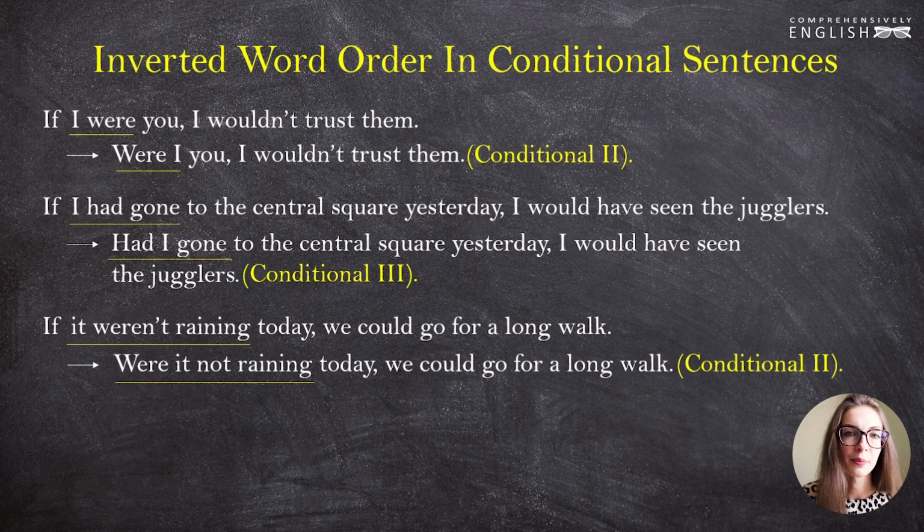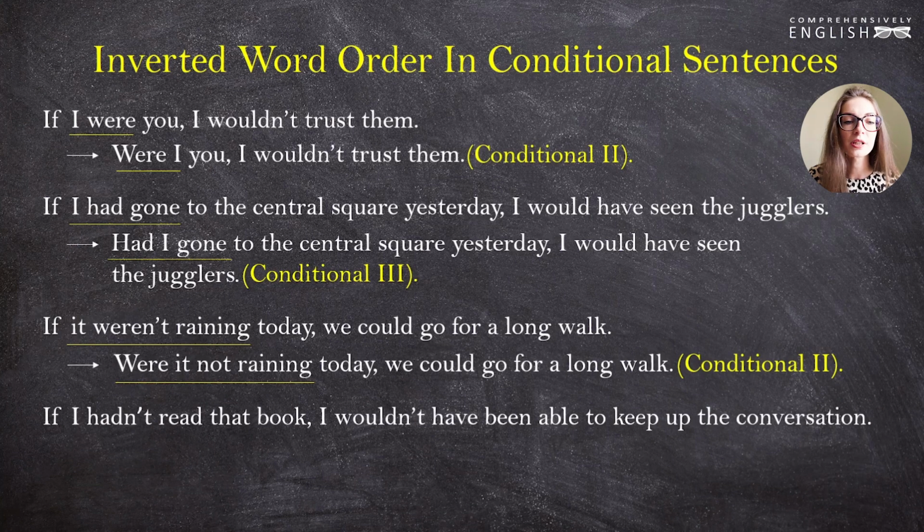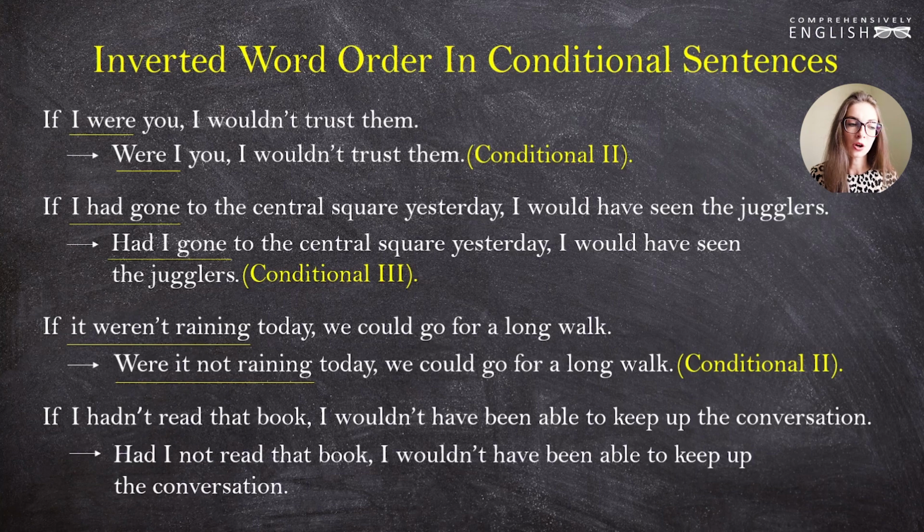Let's see what will happen with the third conditional if the predicate is negative. "If I hadn't read that book, I wouldn't have been able to keep up the conversation." "Had I not read that book, I wouldn't have been able to keep up the conversation." "I hadn't read" is paraphrased into "had I not read". So we can invert the word order in conditional clauses of conditional number 2 and conditional number 3.